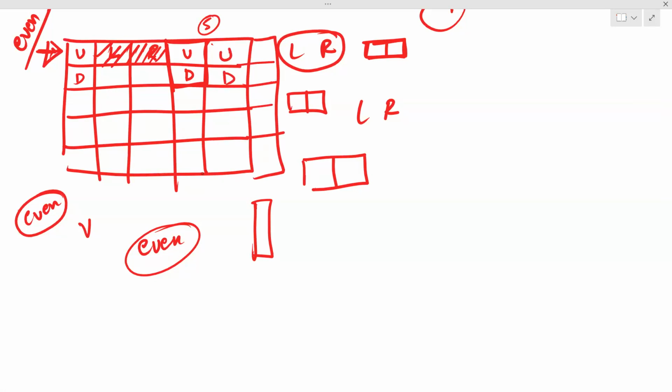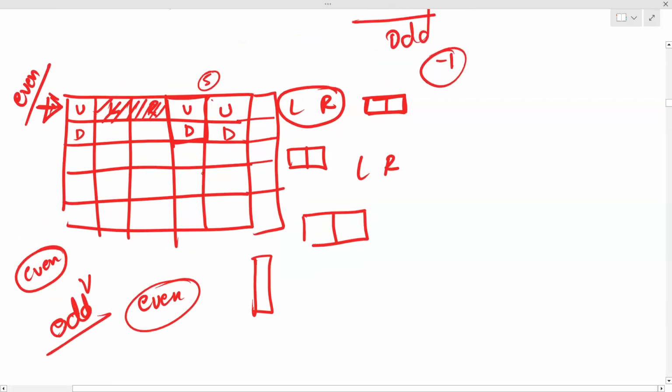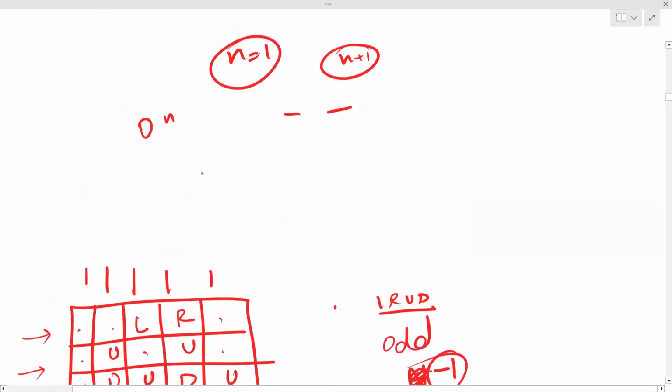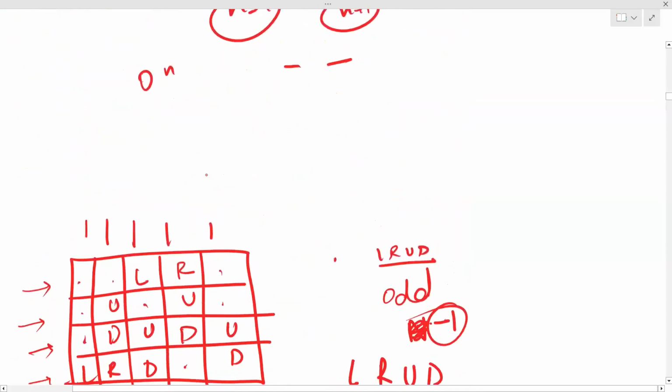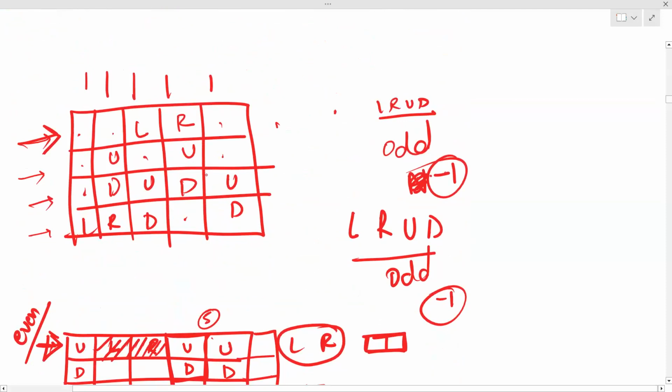Why? Because if the number of vertical cells is odd, these dominoes that are placed horizontally won't change the parity of the number of cells that need to be colored in this row. I have already checked the cells in this row that need to be colored are even, right?